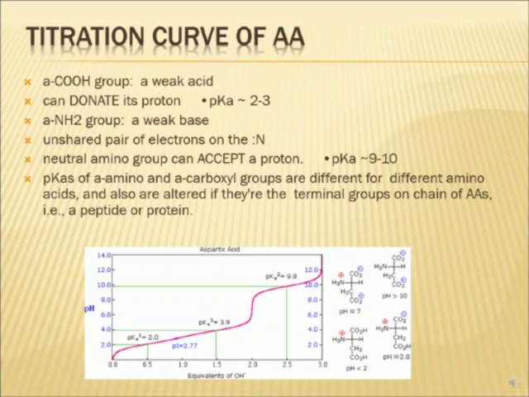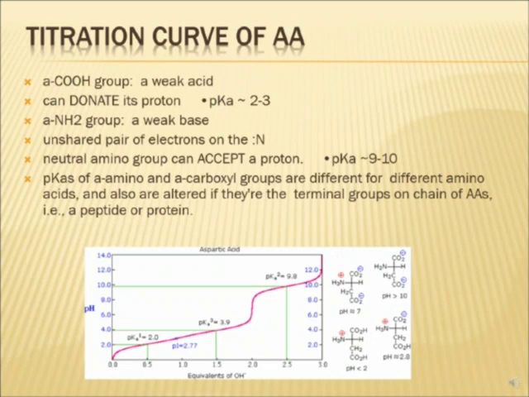As you increase the pH more, the other carboxyl will now lose its proton, and the net charge will be 2 minus of carboxyl and 1 plus of amino, so the net charge will be -1. When you add more base, the amino group will be deprotonated, and the net charge will be -2.